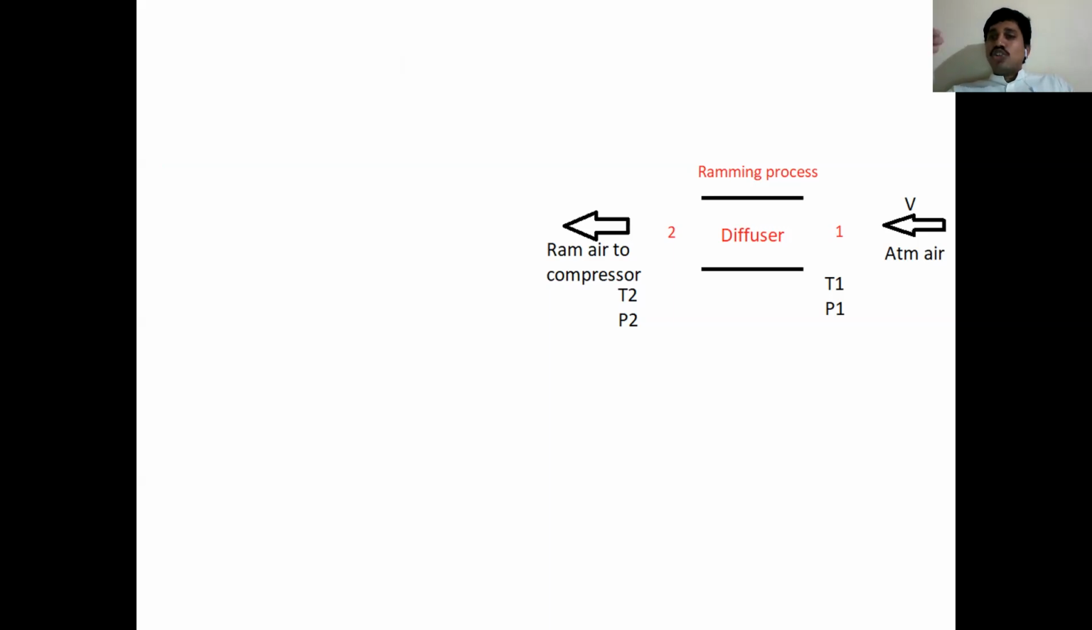That velocity is assumed as V. It is entering the diffuser. Section 2 is after the diffuser. Pressurization takes place and the pressure value increases. T2, P2 are the temperature and pressure values. T1, P1 are the temperature and pressure values at inlet. After compression, the air available after the diffuser is called ram air. This process is called the ramming process.